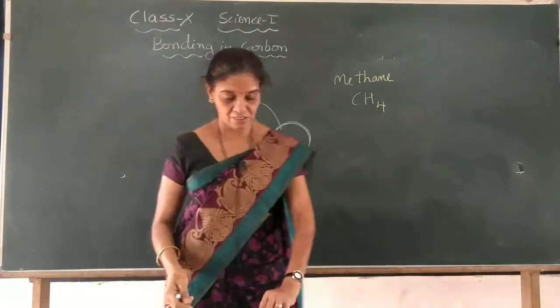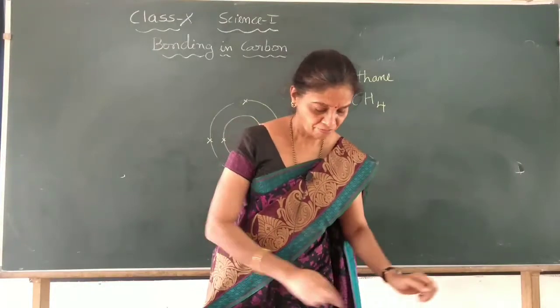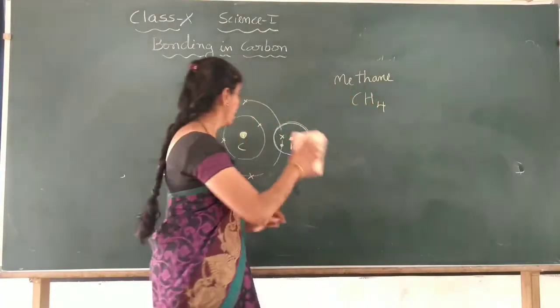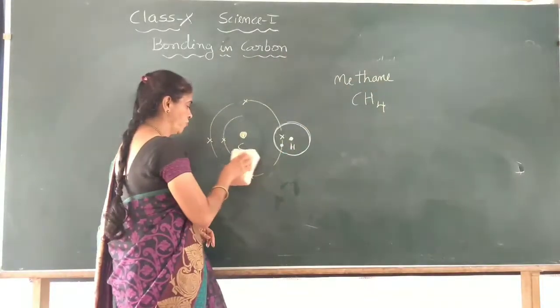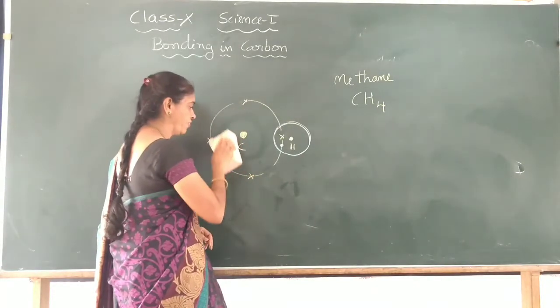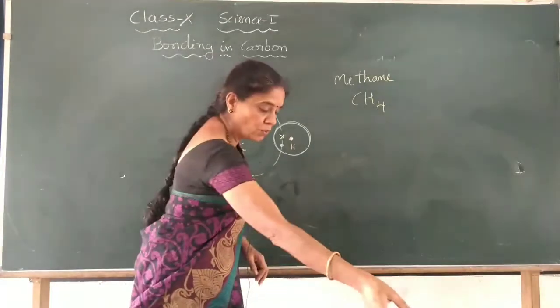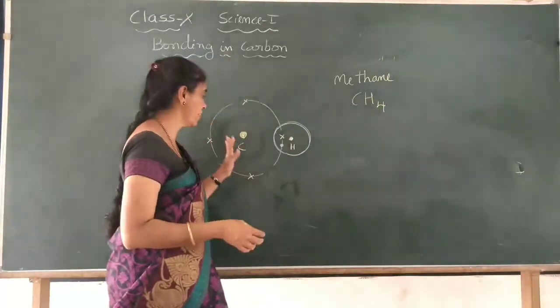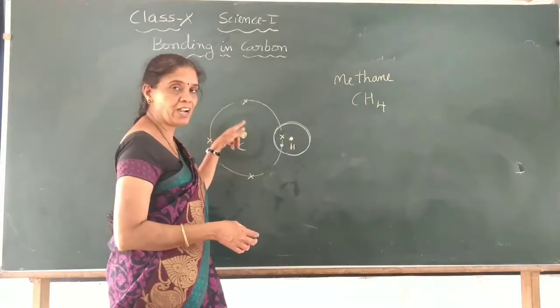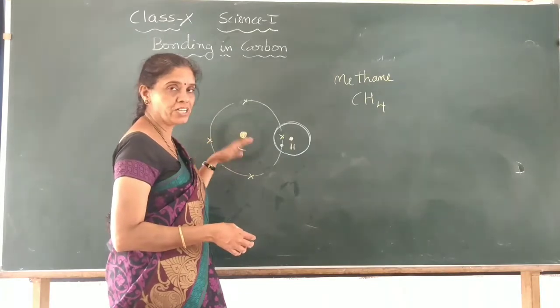Usually we won't show this K shell in bond formation. It is completely filled, and we will ignore it because it won't be involved in the sharing of electrons.